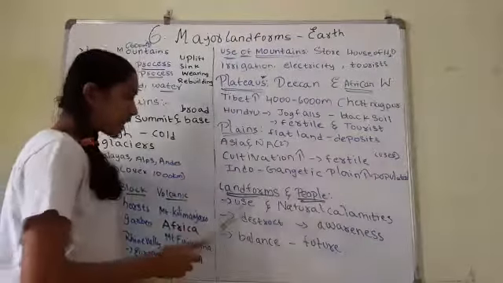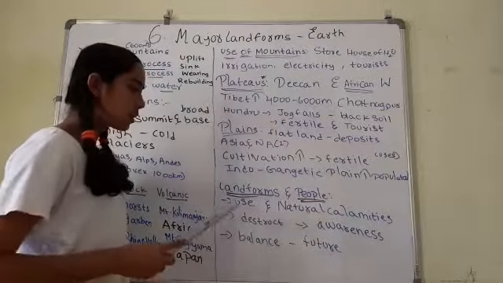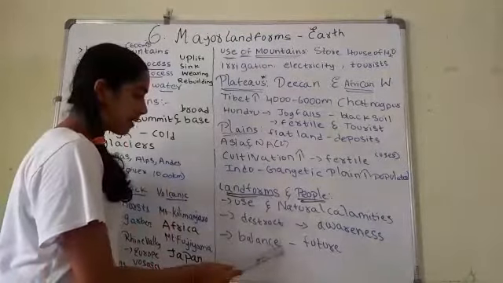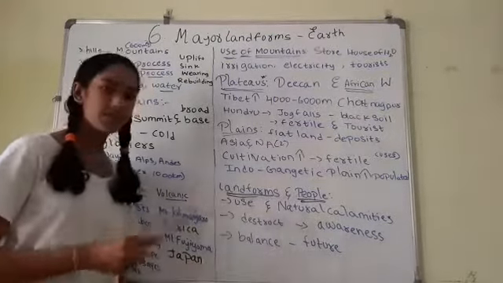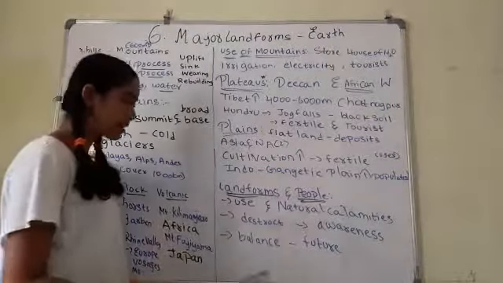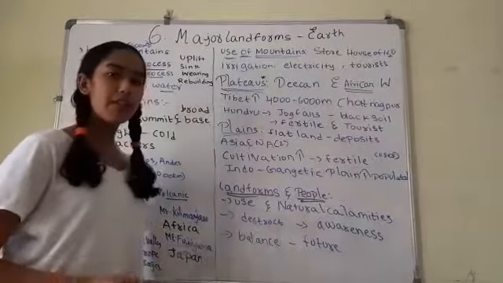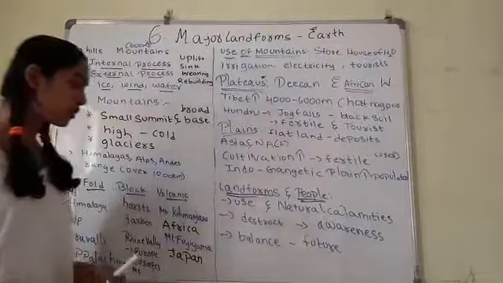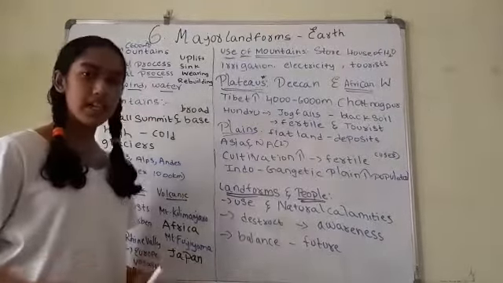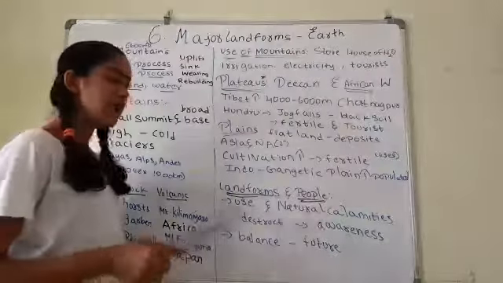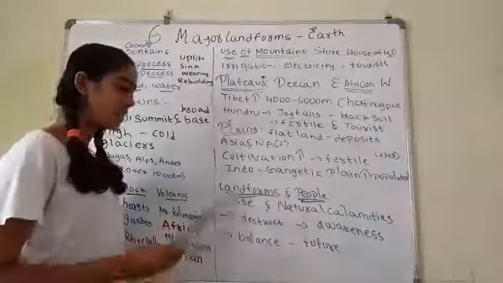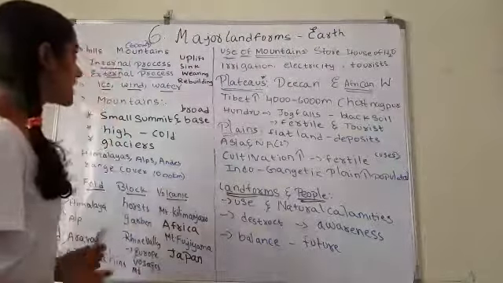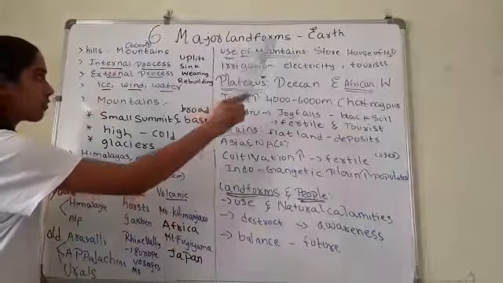If we reduce pollution, then we can maintain the balance between the resources, nature and us. It is also our duty to make the earth a better place for the future. There are some methods, like we can use CNG vehicles and bicycles for small distances, and there are many other ways. So this is about this chapter, major landforms of the earth.